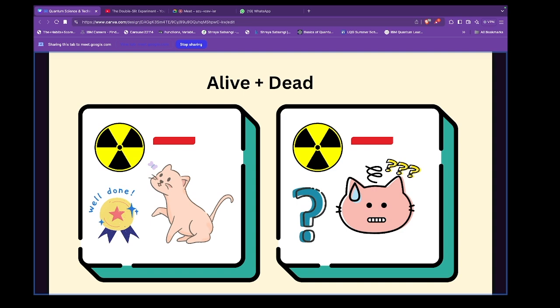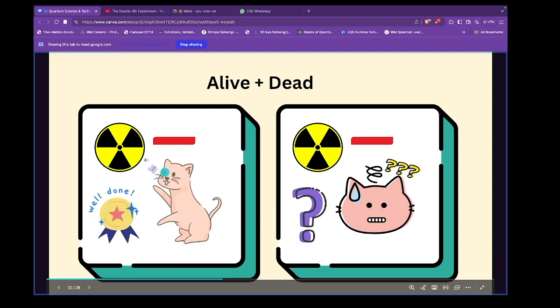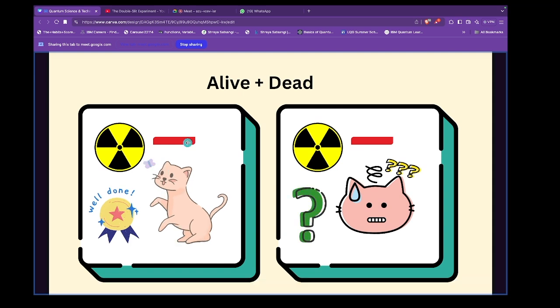If you see here in this box, you see a cat which is playing with a butterfly, and this red rectangular thing, just consider it as a button. Now this is the radioactive element. The catch is if the cat clicks on this button, then the radioactive element will be triggered, and it might kill the cat. But if the cat does not press this button, then this radioactive element would not work. Until it presses the button, it won't work.